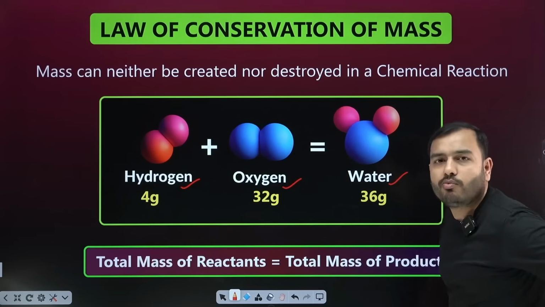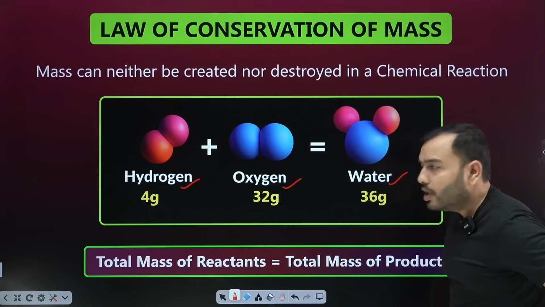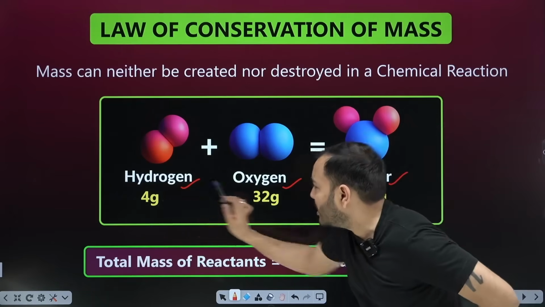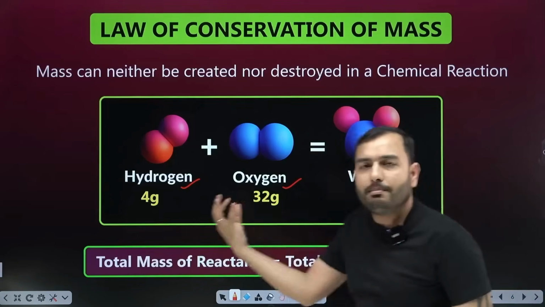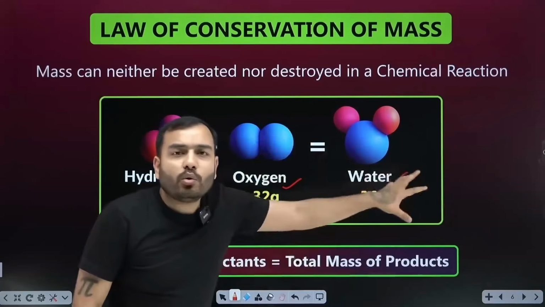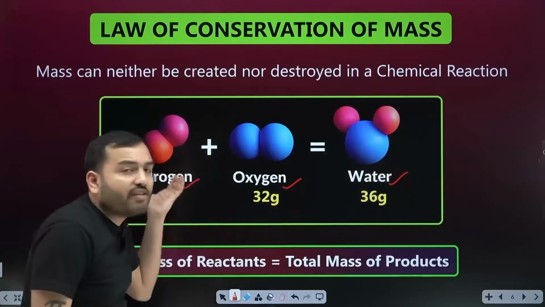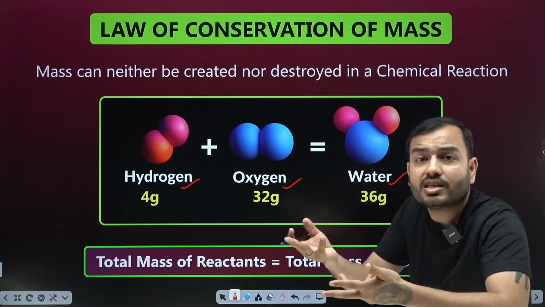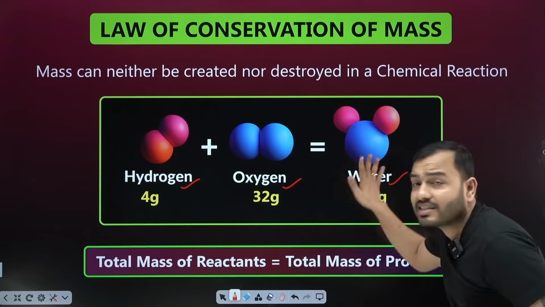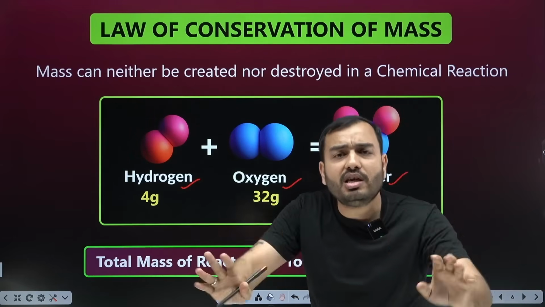I see 36 grams of water is formed. Means if I add this side, 4 and 32, 36. And this side also 36. Means the mass on the left side is equal to the mass on the right side. The same amount of hydrogen and oxygen that combine is the amount of water that will be formed. No new mass will be created. No mass will disappear. It cannot happen in common life.